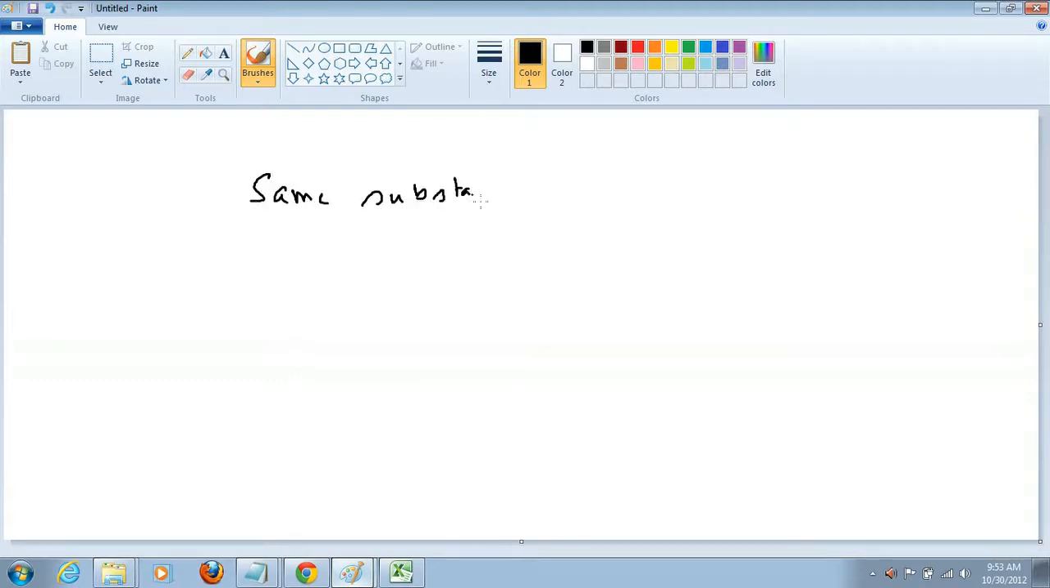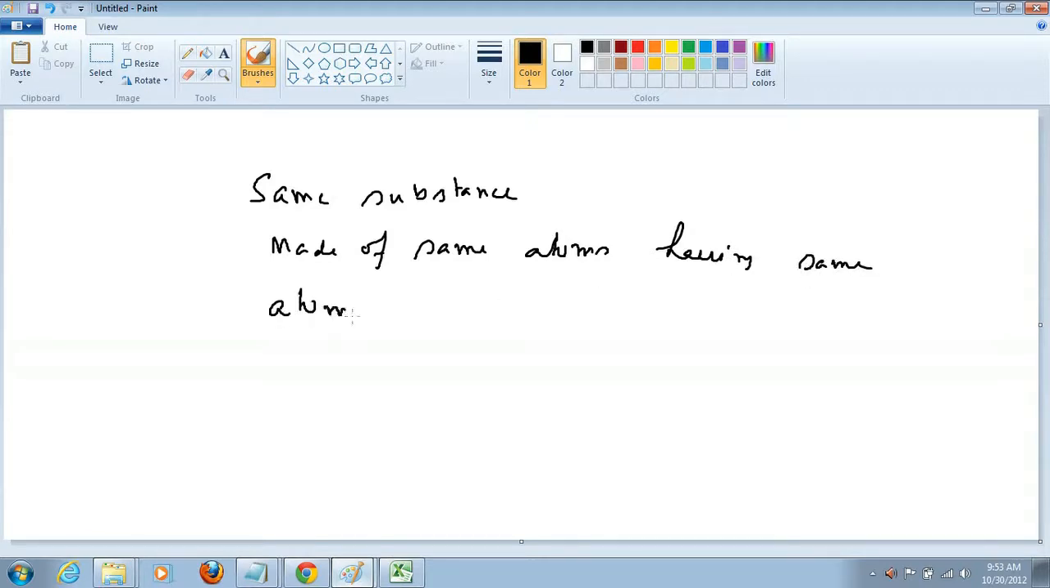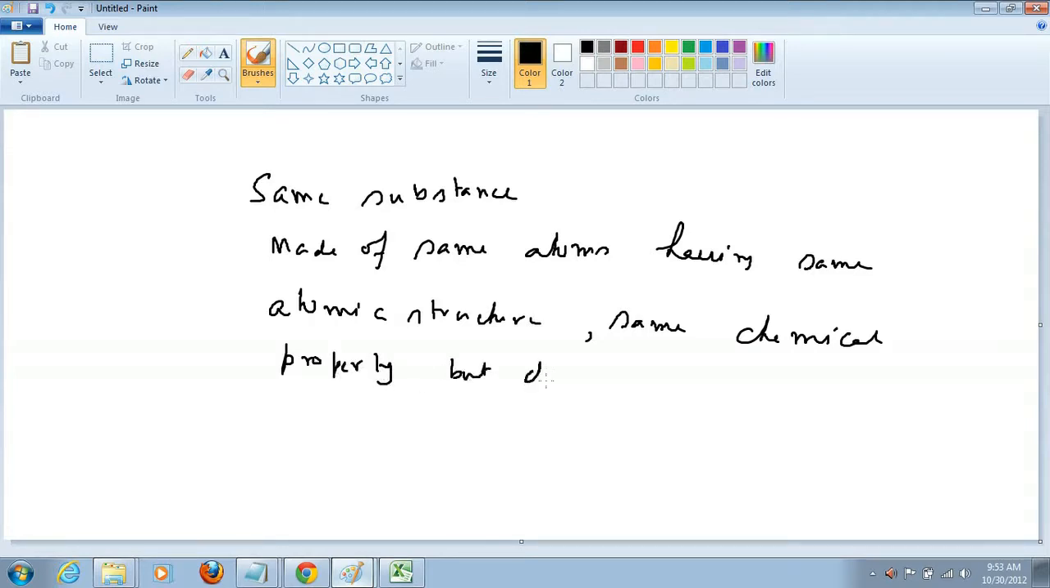Basically, allotropes are the same substance chemically. That means they are made of the same atoms having the same atomic structure, that means the same atomic number, the same number of protons in the nucleus, the same number of electrons in the outermost shell, but still they exist in different shapes, colors and structures. They have the same chemical properties, but different physical properties, for example the color, the shape, the size.